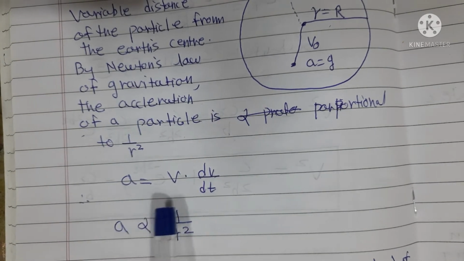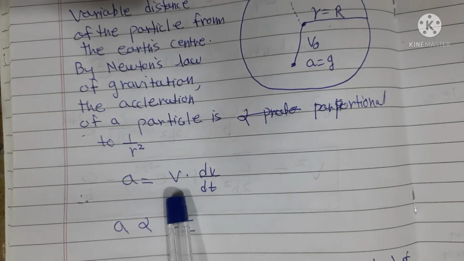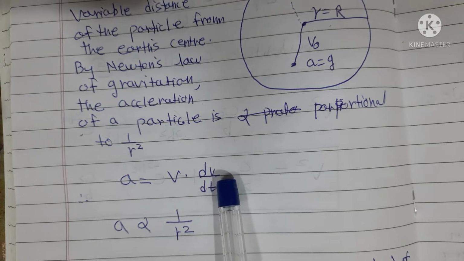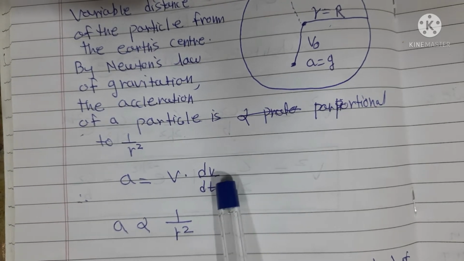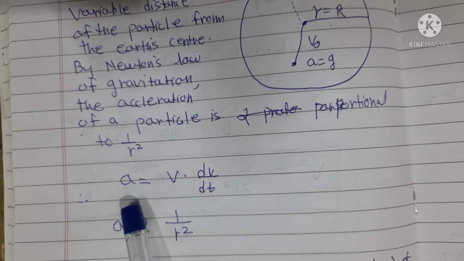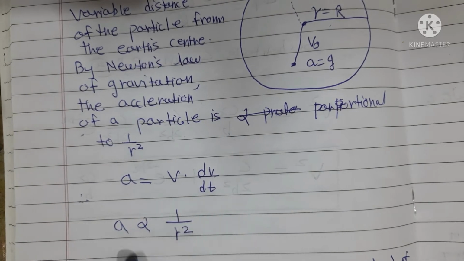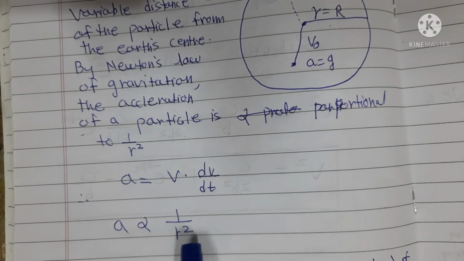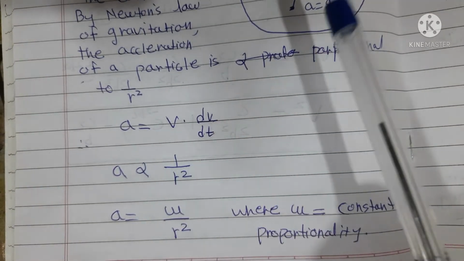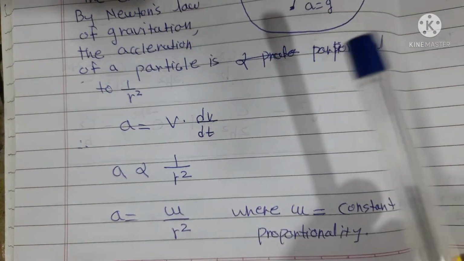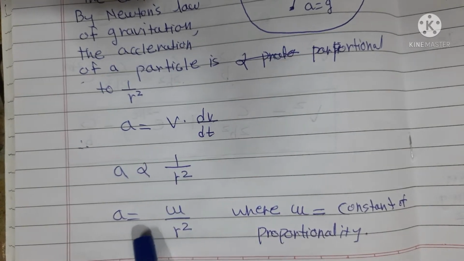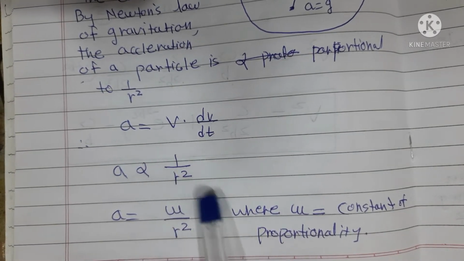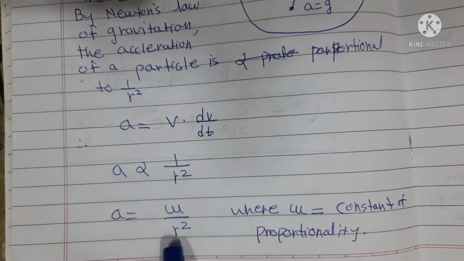Therefore acceleration A, and what is our standard formula for acceleration? Acceleration A is equal to v into dv by dt, the differentiation of velocity with respect to time. Acceleration A is directly proportional to 1 upon r square, where r is the variable distance of that particle from the earth center. Therefore A is equal to mu upon r square. What is mu? Mu is the constant of proportionality.